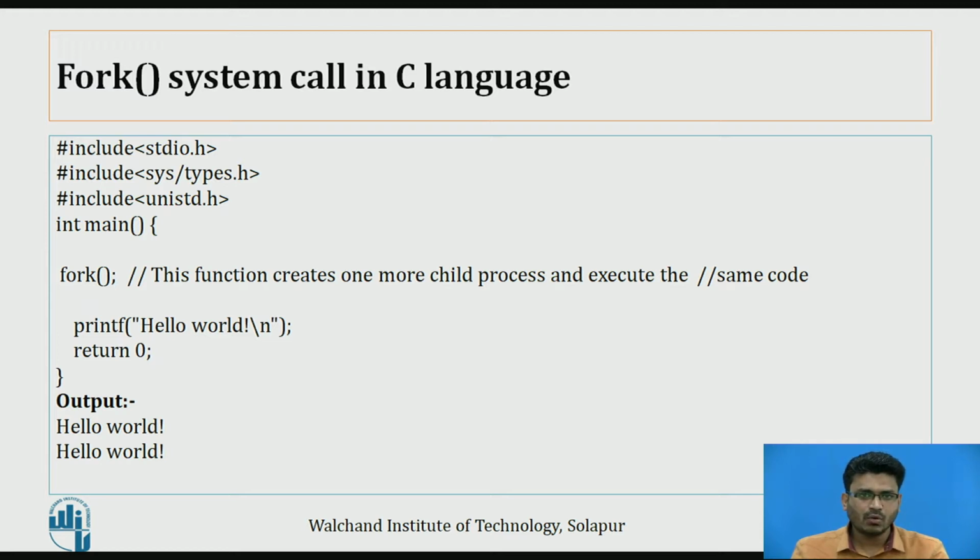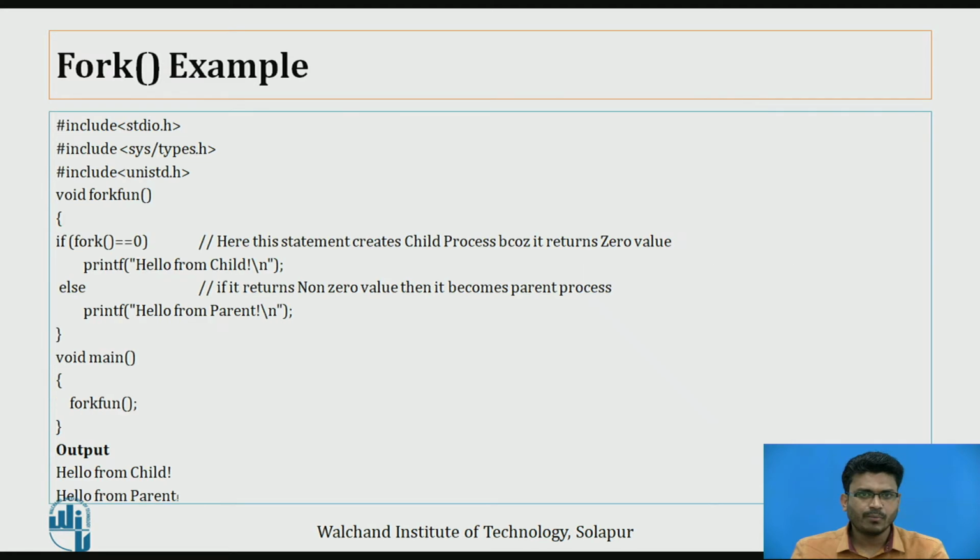If we execute this program without fork, this program will print hello world a single time. If we place this fork function in this program and execute this code, this function creates one more child process and executes it. It means the same code is going to be executed twice. That's why the output of this program is hello world, hello world. It means the child process has executed the same code, that is hello world, and the parent process also executed the same code, that is hello world.